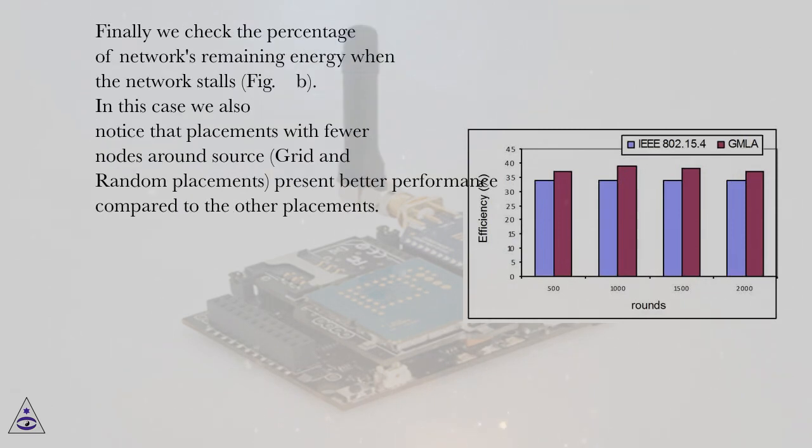Finally, we check the percentage of network's remaining energy when the network stalls, Figure B. In this case we also notice that placements with fewer nodes around source, grid and random placements, present better performance compared to the other placements.